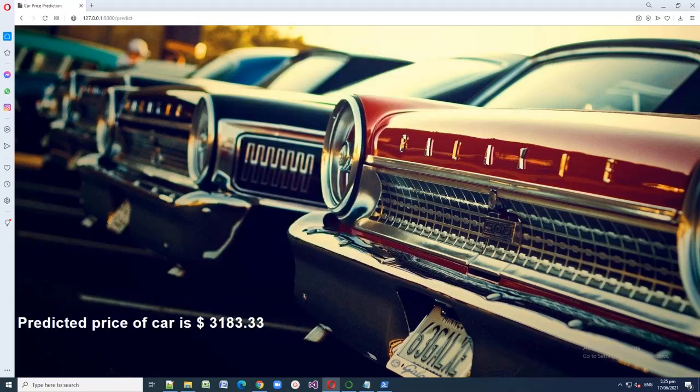So the predicted price of the car is $3,183.33. So this is an example of my machine learning model named car price prediction.